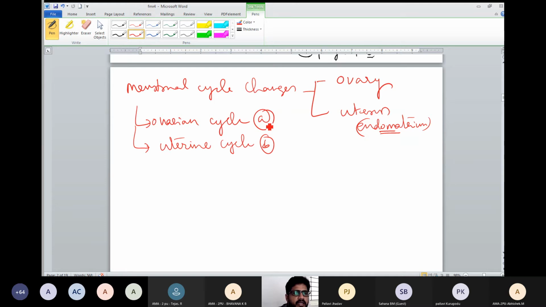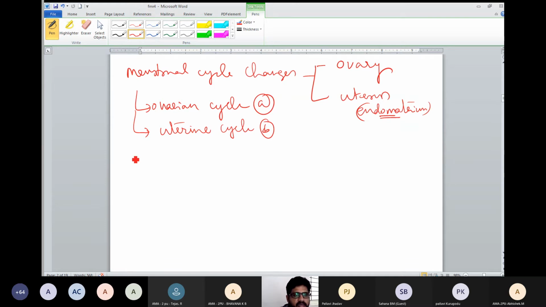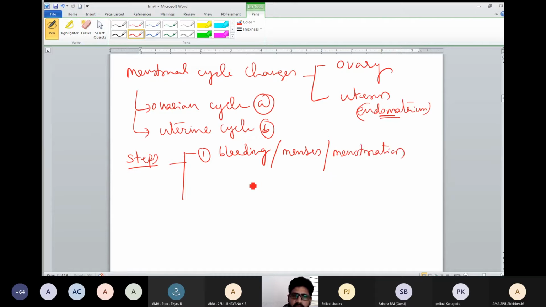Let us discuss. Steps involved in the menstrual cycle are 4. First one is bleeding, also called menses, also called menstruation. It is about 2 to 3 days, maximum 5 days. In some women, blood bleeding occurs continuously 5 days in a month, but average is 2 to 3 days.